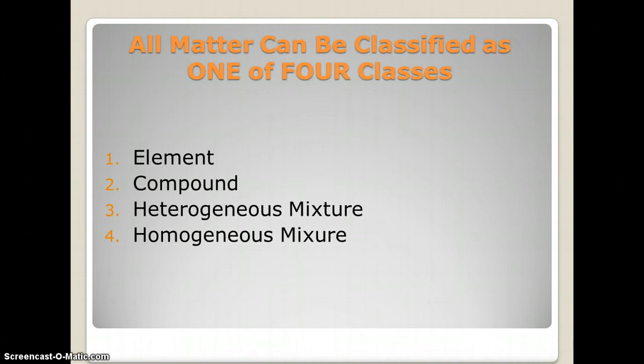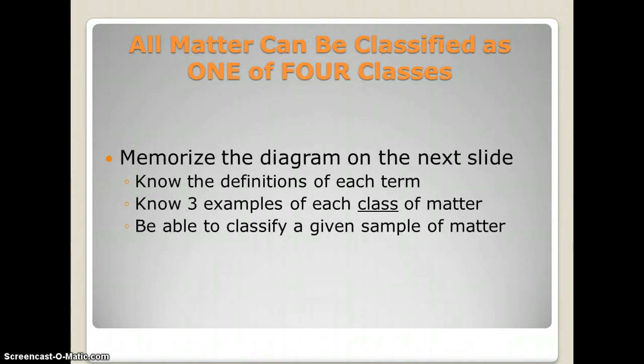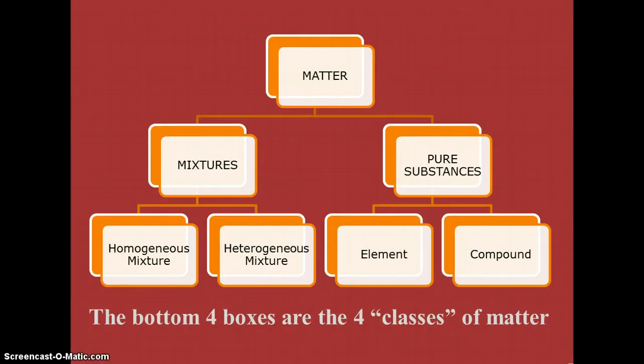Now, all matter can be classified as one of 4 classes: an element, a compound, a heterogeneous mixture, or a homogeneous mixture. So on this next slide, I want you to memorize the diagram, know the definitions of each term, and know 3 examples of each class of matter, and be able to classify a given sample of matter that I would give you in class. Here we go.